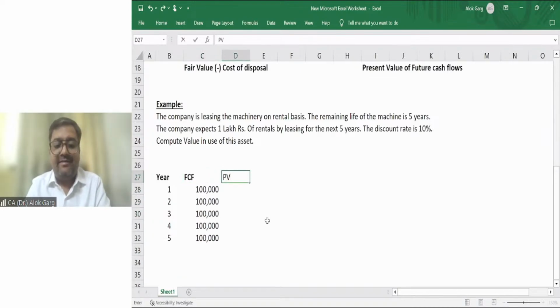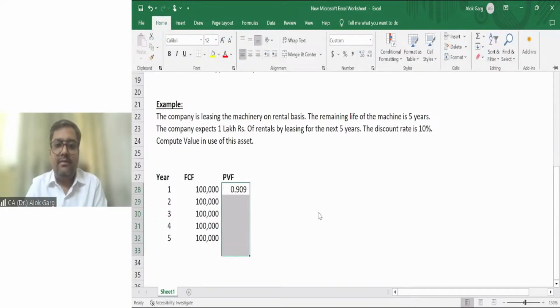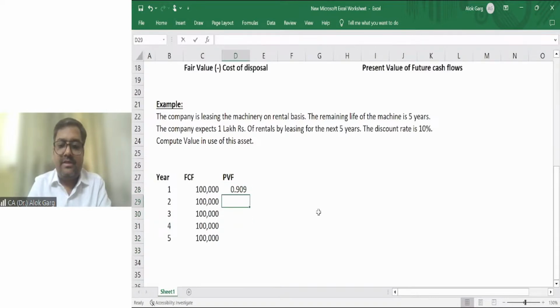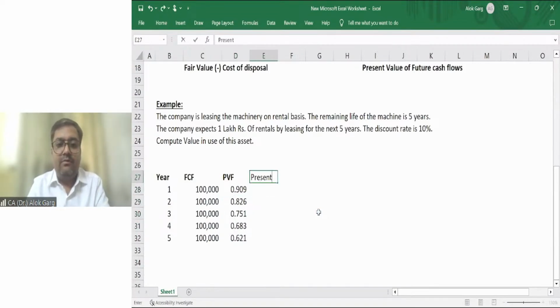What is my present value factor? Discount rate. What is my discount rate? It is 10%. So can I write 1 divided by 1.1? This will give me the discount factor for the first year, right? Likewise, if I need to compute the discount factor for the next year, I divide by 1.1 again. Same way, I'll get the discount factor for the 5 years. And what is my present value, PV?